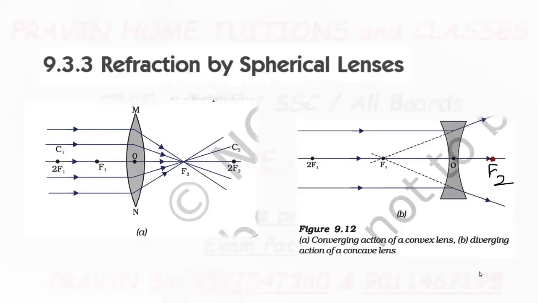Why? After refraction, the rays diverge. That's why these concave lenses are called diverging lenses.